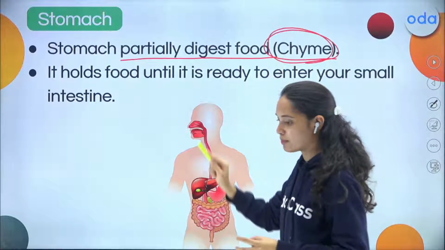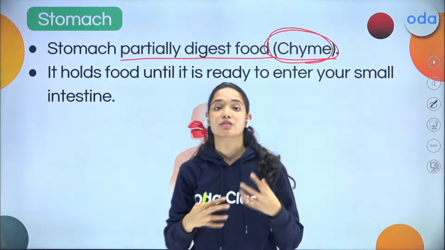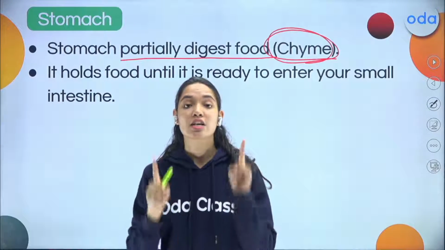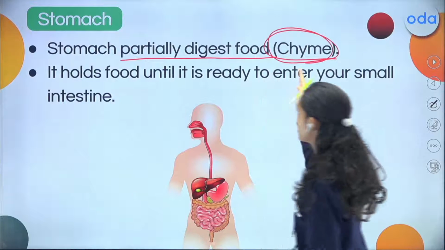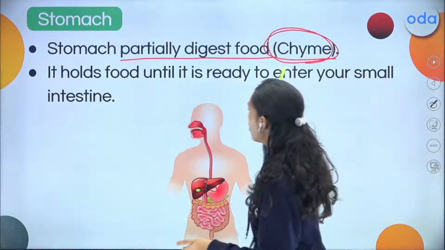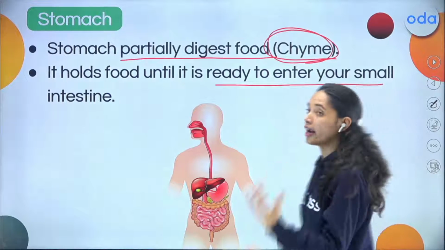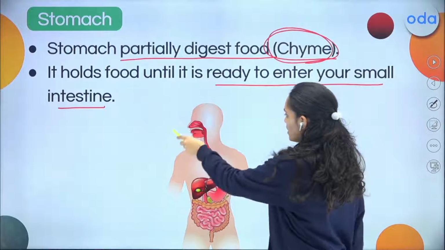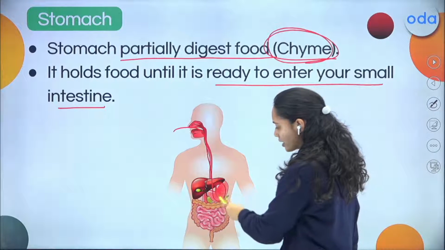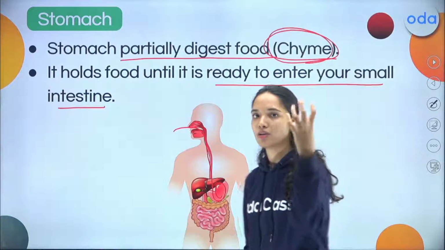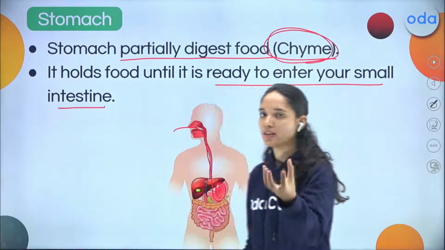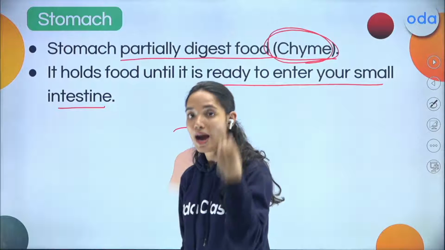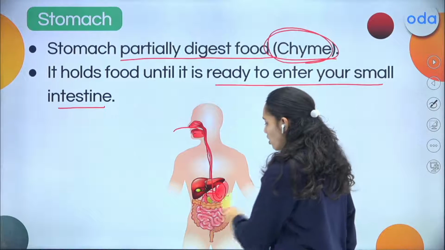Okay, so always remember, we usually assume that the complete digestion happens in the stomach. No, only partial digestion happens in the stomach, and that food is the chyme. And the stomach holds this chyme until it is ready to enter your small intestine, which is the next destination. So we started from the mouth, through the esophagus it reached the stomach. With the help of muscles the food got churned, and it took the help of digestive juices also, and the partially digested food is ready, that is chyme. Now this stomach holds the chyme until it is ready to be sent to the small intestine.